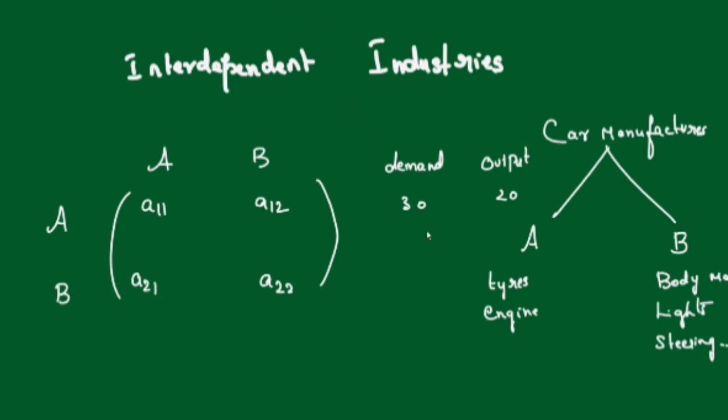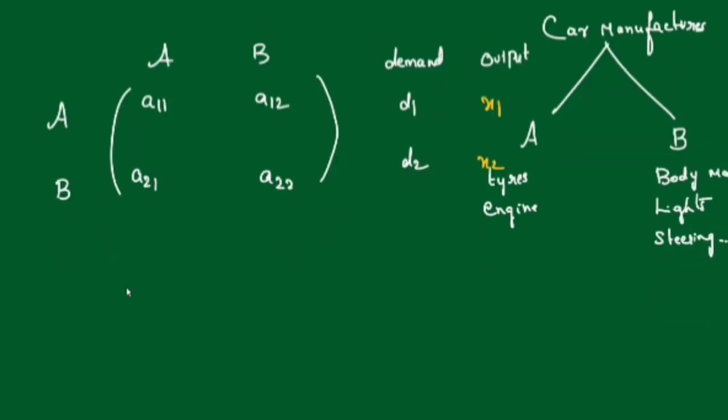So the demand matrix will be given, the output also will be given. The demand we write as D1, D2, and the output matrix we write as X1, X2. So all these will be given. Now the question will be, if the demand changes, what will be the gross output? That will be the question. The demand changes from what was originally given in the table. If the demand changes, what will be the output?